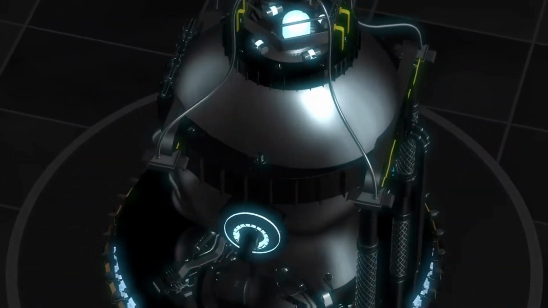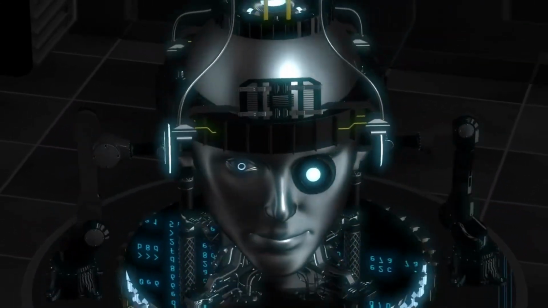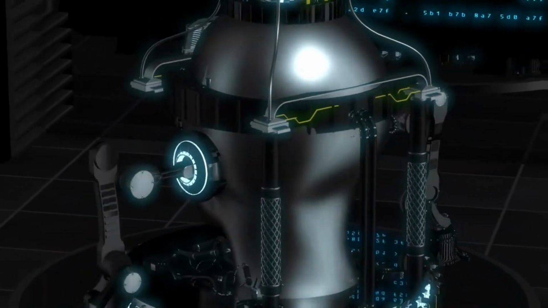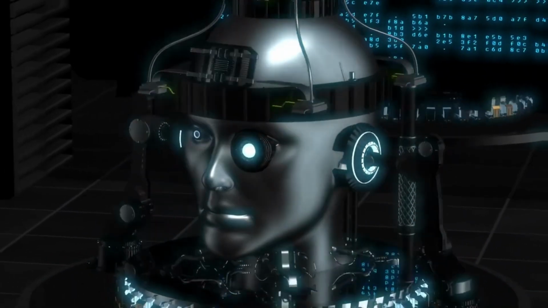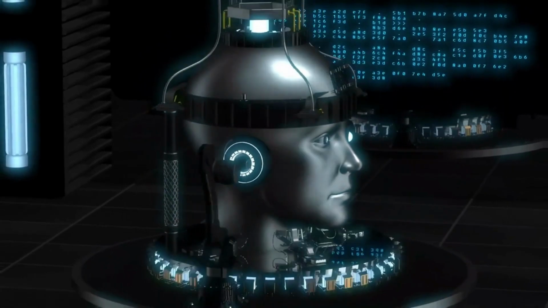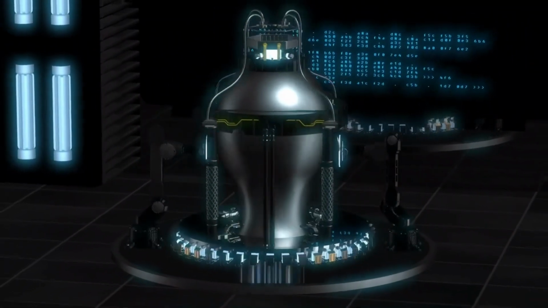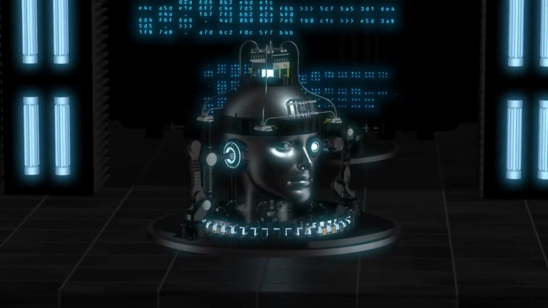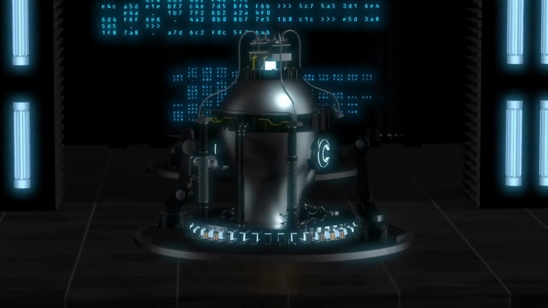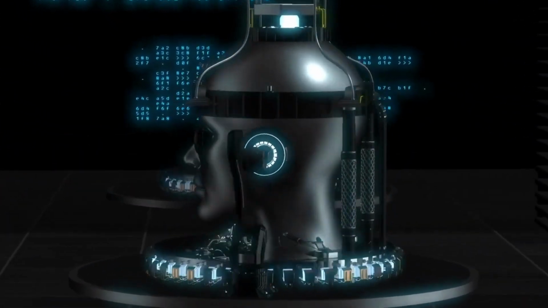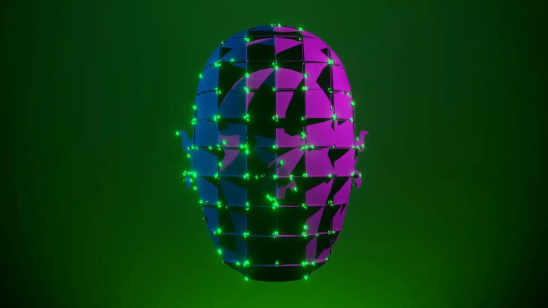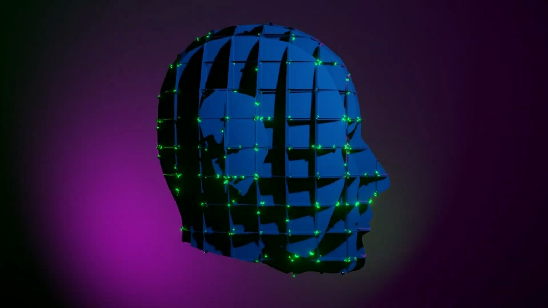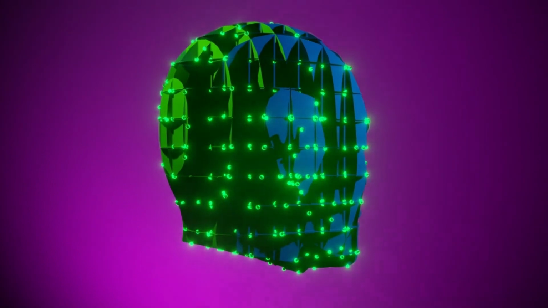One of the most recent developments in artificial intelligence has been the development of deep learning, a form of machine learning that uses artificial neural networks to simulate the structure and function of the human brain. Deep learning has revolutionized the field of artificial intelligence by allowing machines to learn from vast amounts of data and continually improve their performance over time. This has led to the development of advanced AI systems that can perform tasks such as speech recognition, image classification, and language translation with a high degree of accuracy.